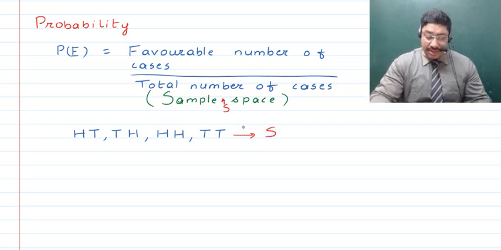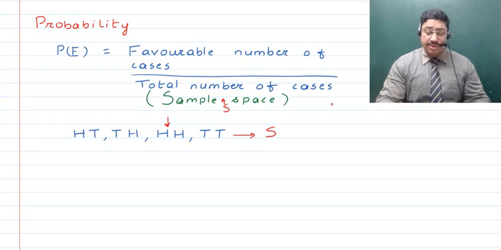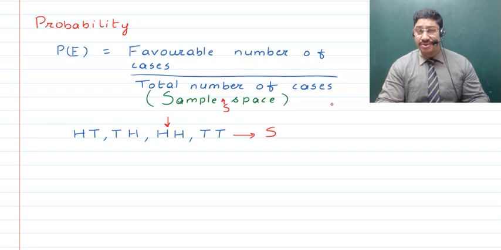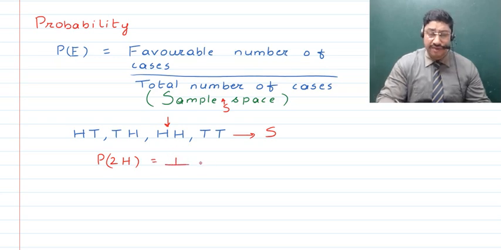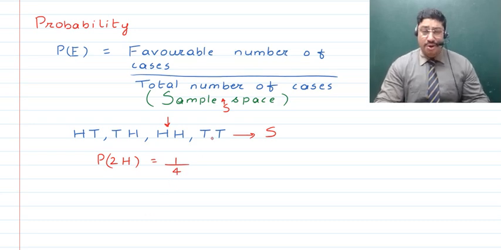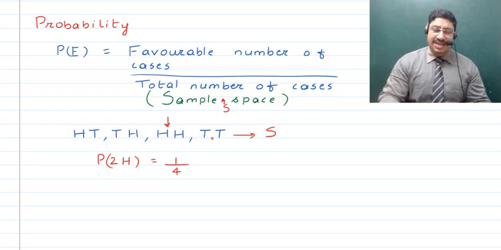Okay, so here that we have the sample space, we find that there is just one case which is favorable to getting both the tosses to be heads, right? As such, when we talk about the probability of both to be heads, it is going to be equal to one case which is favorable divided by the total number of cases which is 4. As such, the probability of getting both to be heads will be 1 upon 4, right? So this is how actually we find out the probability, right?